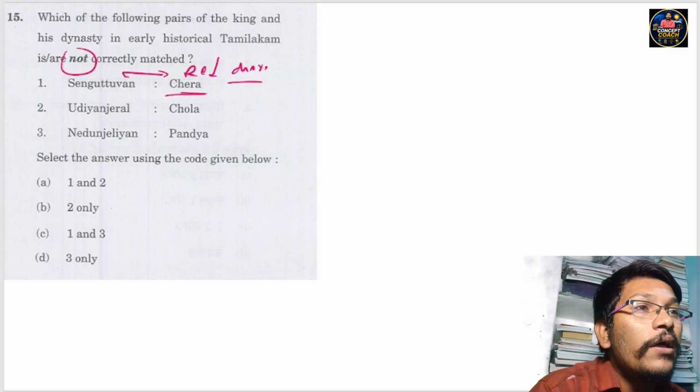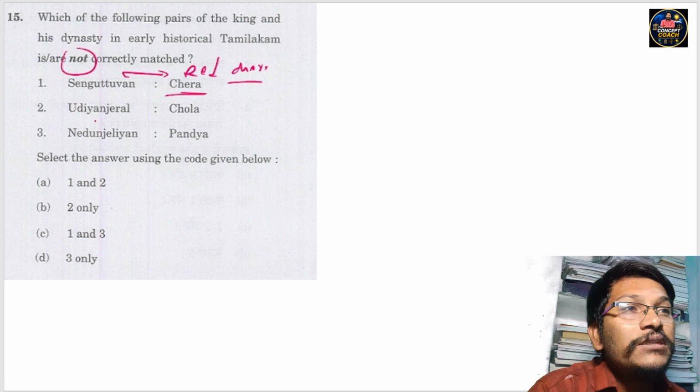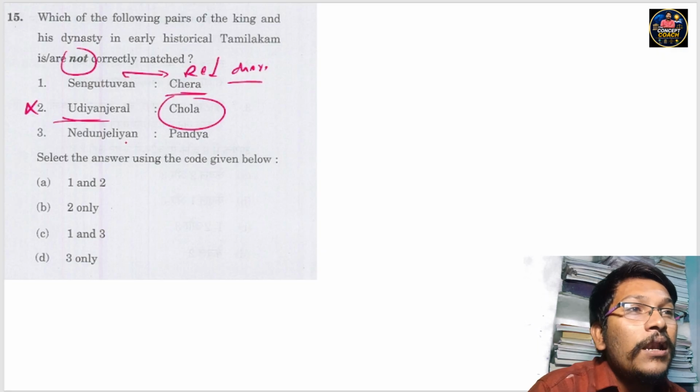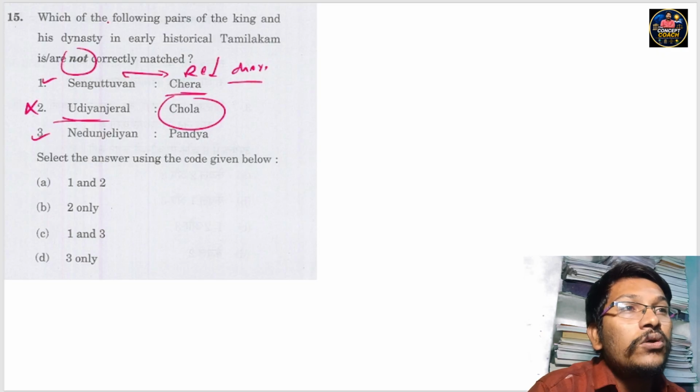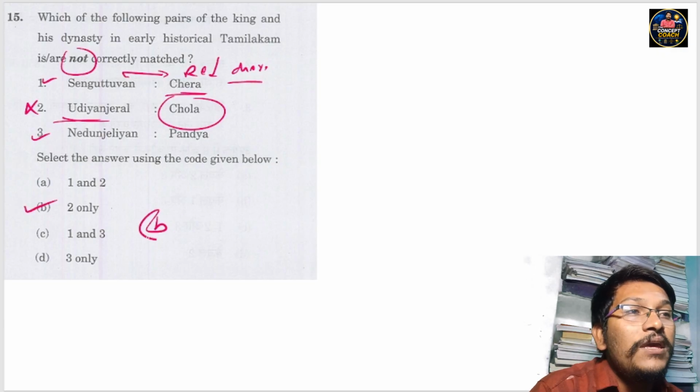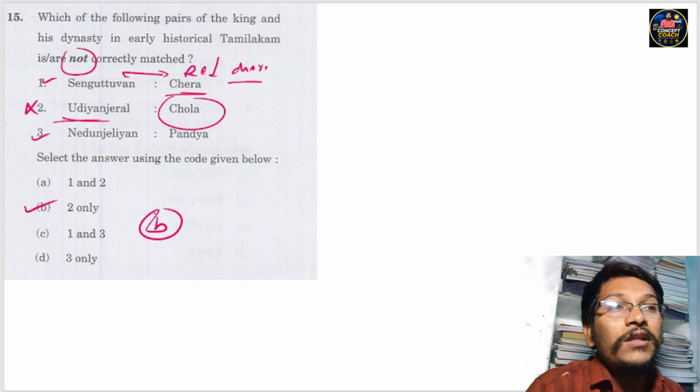Coming to the second ruler, Udayan Cheral. He is also from Chera, not from Chola. So this is wrong. And coming to the third, Nedunjeliyan. He is a Pandya ruler only. So 1 and 3 are correct. The second ruler belongs to Chera, not Chola. So the question is asking which is not correctly matched. So 2 only. Option B is the correct answer for this 15th question.